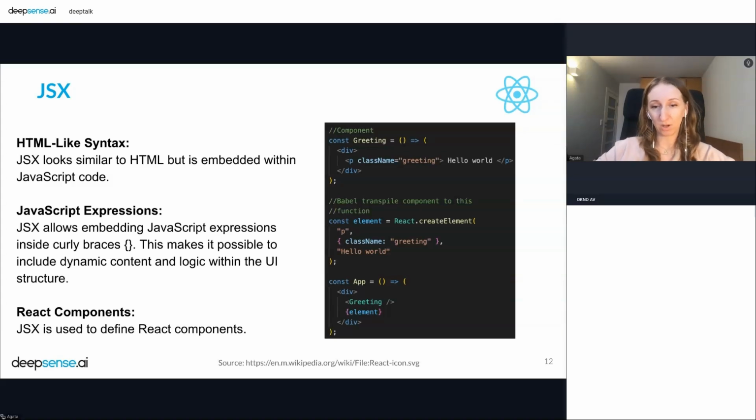The first one could be, for example, the name of the tag. The second could be some attributes for this tag, and the last one is the content. And of course, at the end, we have an object that is built from these options. The cool thing about JSX is that you can use JavaScript expressions inside curly braces. And of course, you can create your own elements, components, as I said before.